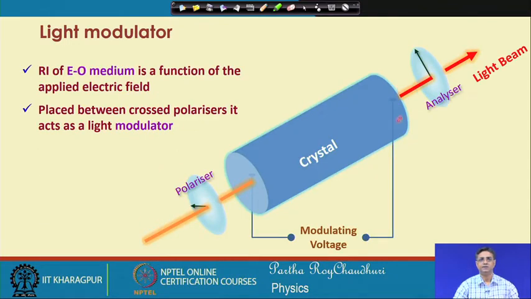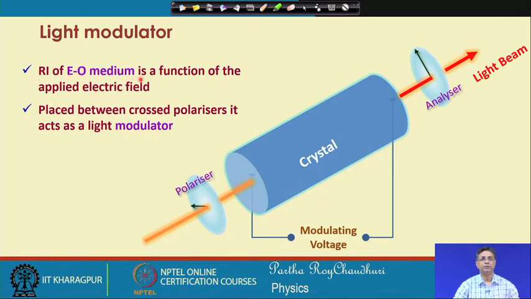Now, let us consider a medium, a crystal which is an electro-optic crystal, that is, if I apply a voltage, that is an electric field across the crystal, and the light is propagating in this direction with a polarizer and an analyzer which are mutually at cross position. So, they make an angle of 90 degrees with each other, then we can see that this system can be used as an amplitude modulator.